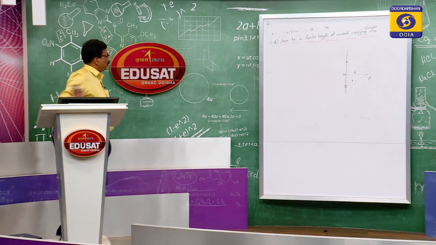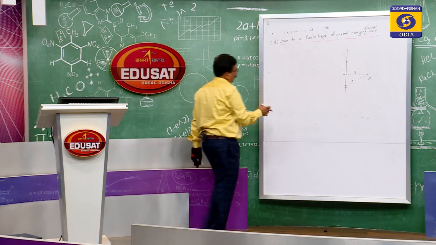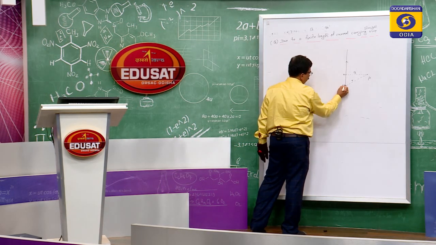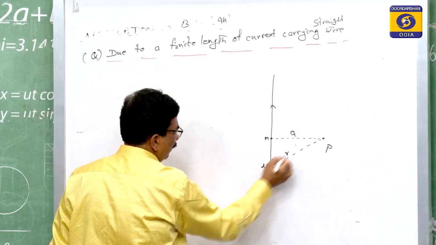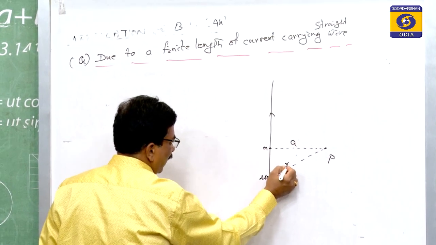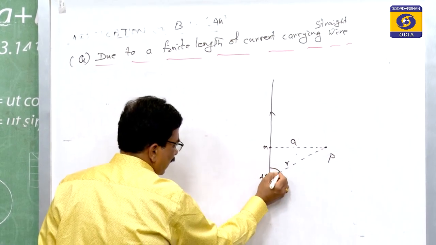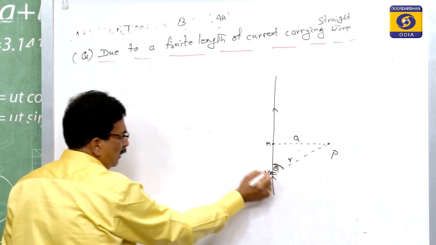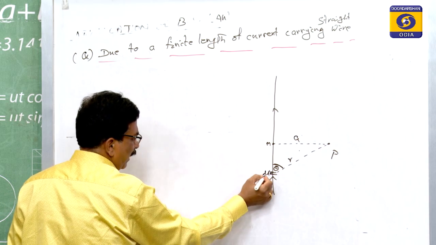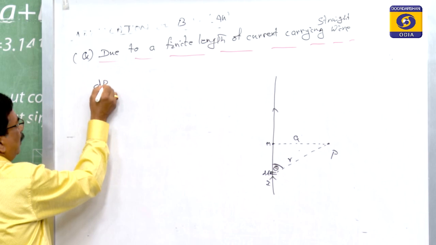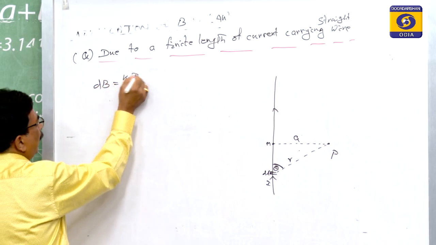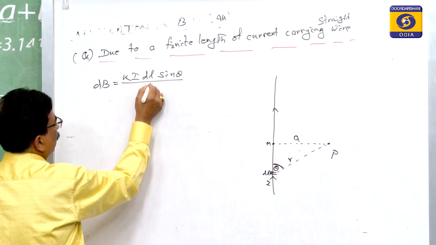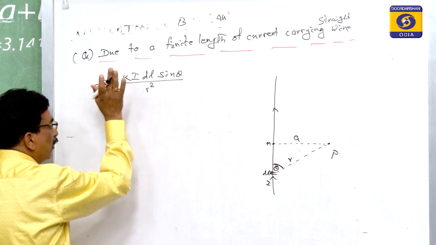As per the diagram, this is the length and this is the point P, and this is the small element of length dl. From that small element to the point P is a distance r, and this is a, and this angle we take as theta as per the Biot-Savart law. Due to the current flowing through the small element dl, dB will be k I dl sin theta by r square, the formula that we know earlier.